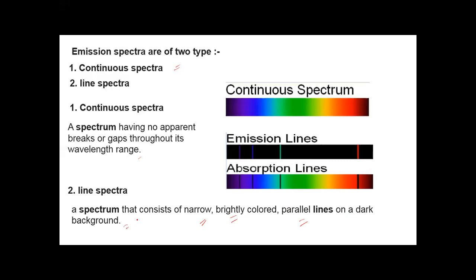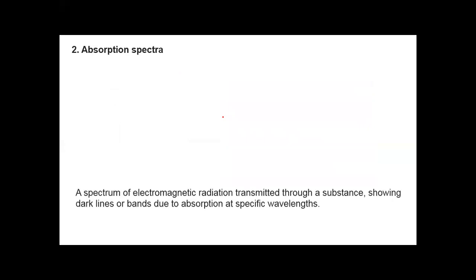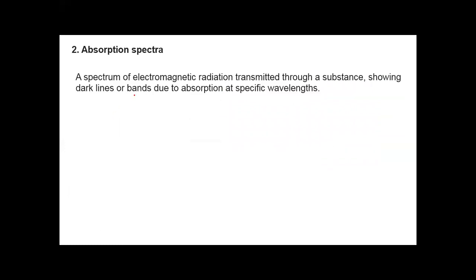Okay. So this is line spectra and this one is continuous spectra. Are you able to understand? Now we will move to the next type of spectra that is known as absorption spectra. A spectrum of electromagnetic radiation transmitted through a substance showing dark lines or bands due to the absorption at specific wavelengths.